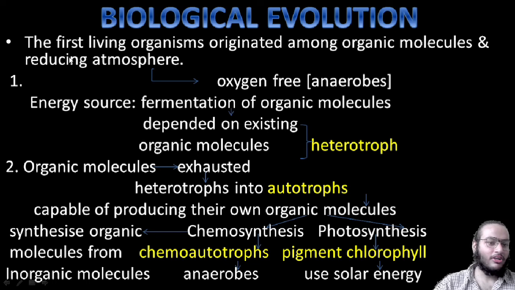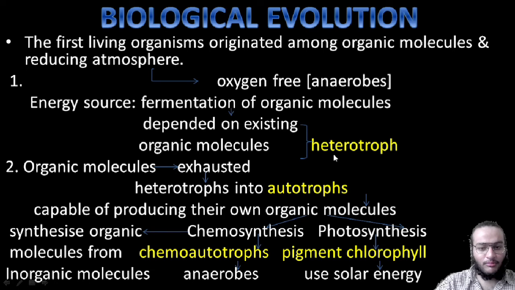The very first living organisms which must have originated were in the organic molecules and reducing atmosphere. The reducing atmosphere was oxygen free, therefore these organisms must be anaerobes. Hence their energy source should be fermentation of other organic molecules. Since they depended on existing organic molecules, they were known as heterotrophs.